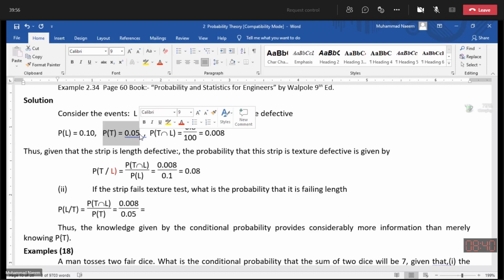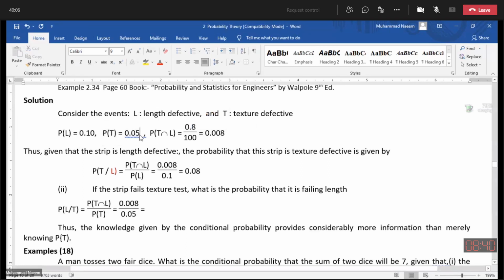We have probability in terms of percentage, and usually we have the probability out of 1. So 5%, if we express it in terms of probability which is out of 1, becomes 0.05.